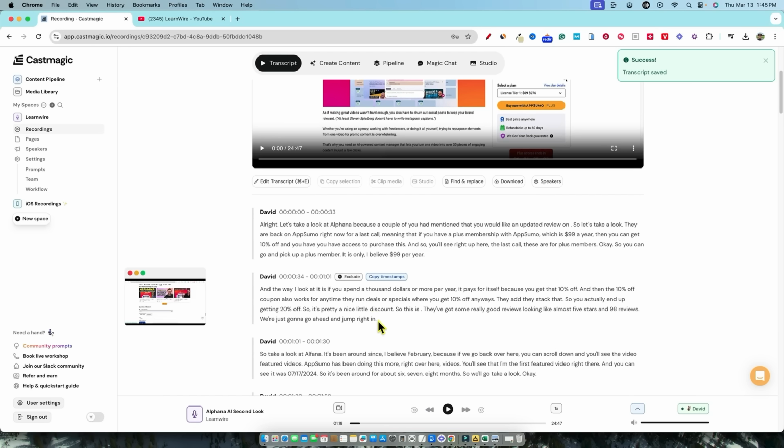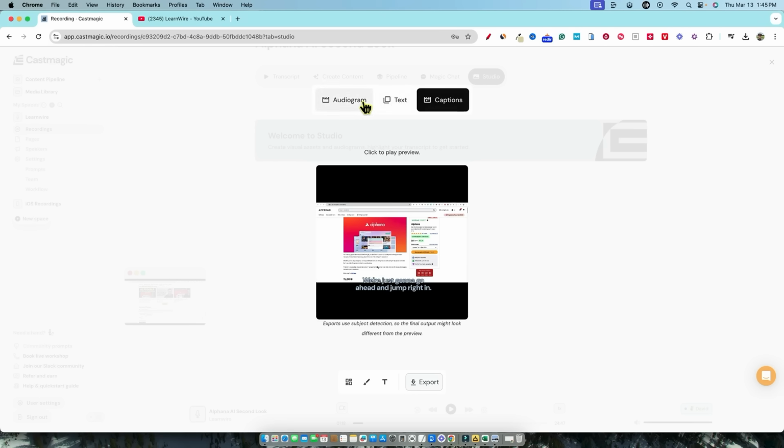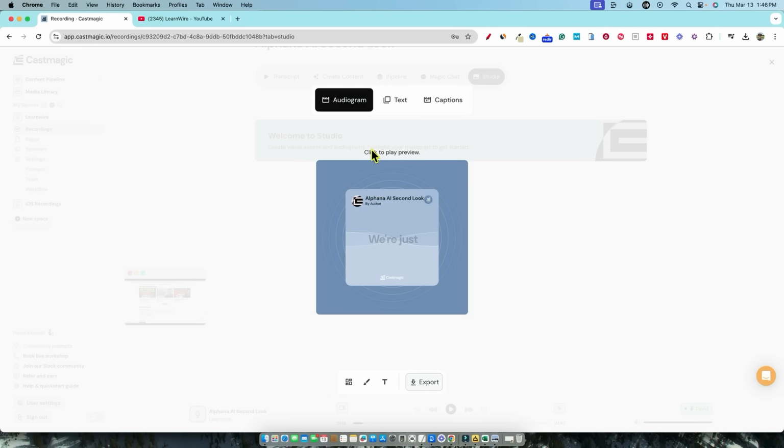If we highlight this whole thing right here, then I come in here and maybe push image right here. You can turn that in. We're just going to go ahead and jump in. So this is where you can actually see that they're creating this audiogram right here and with an image right here. That just gives you some flexibility and options of what you can do. We can go over here, click on captions right there, and it's going to clip that right there. So I like that.